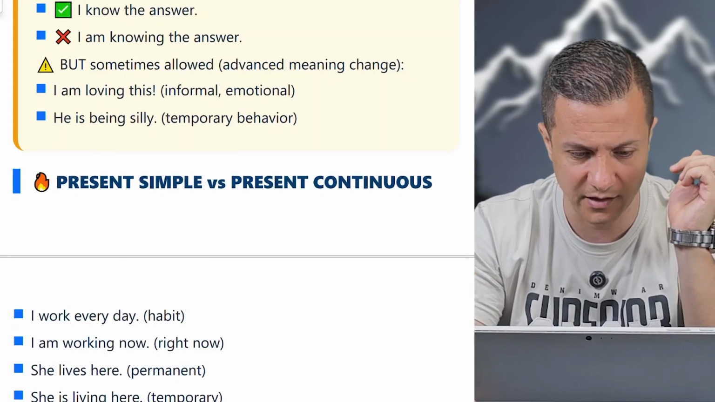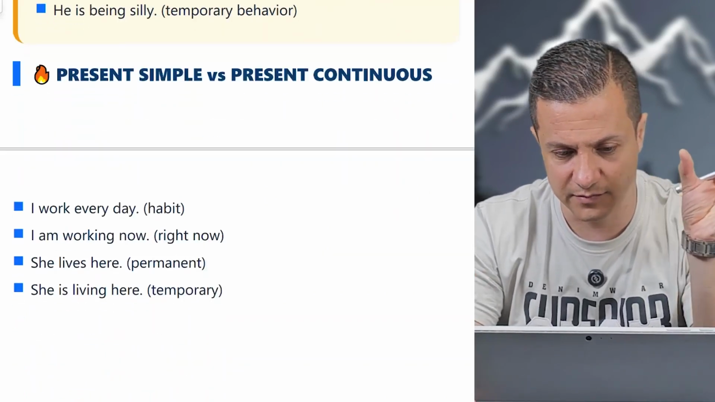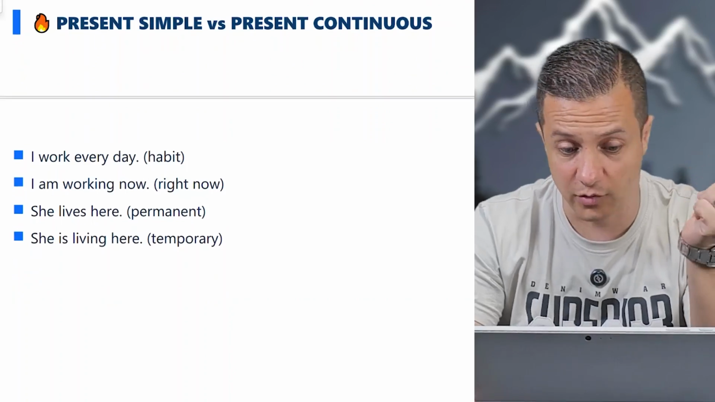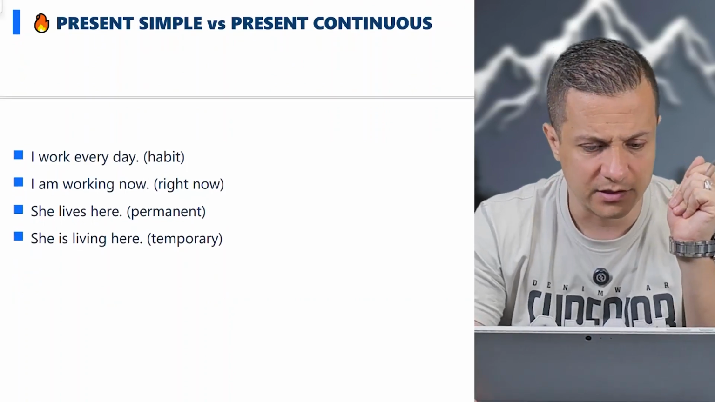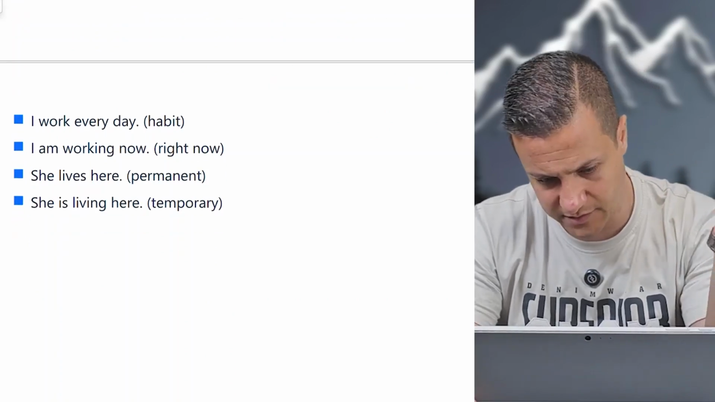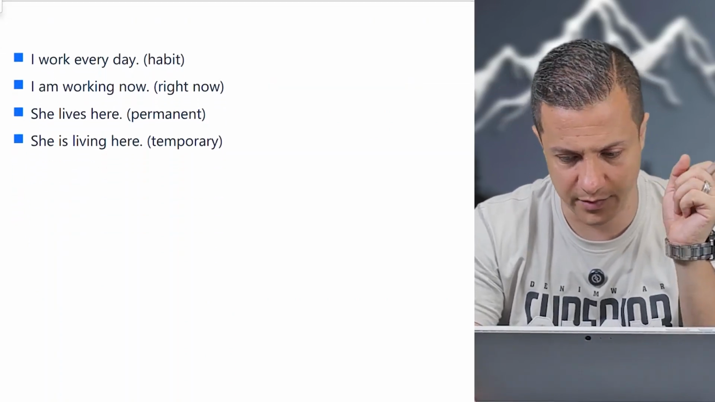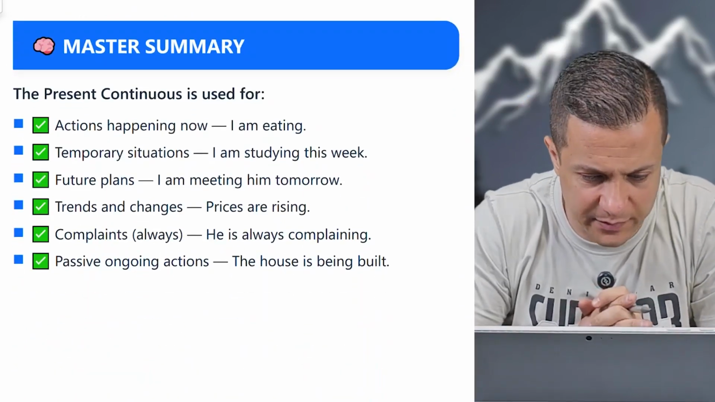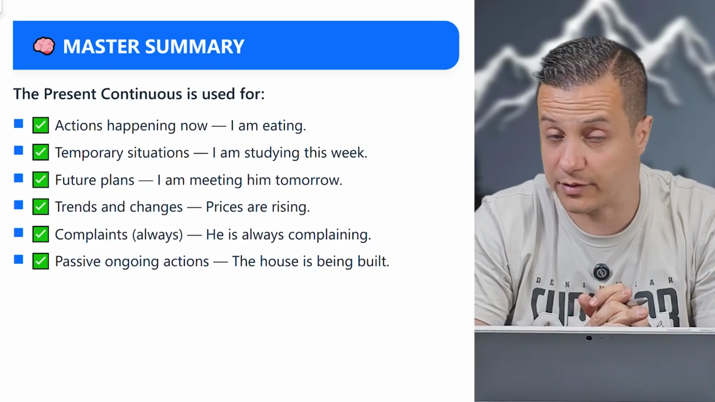I talked about it a lot. Present simple versus present continuous. I work every day, habit. I'm working now, right now. She lives here permanently. She is living here temporarily. And the summary would be the usages: actions happening now, I'm meeting; temporary situations.